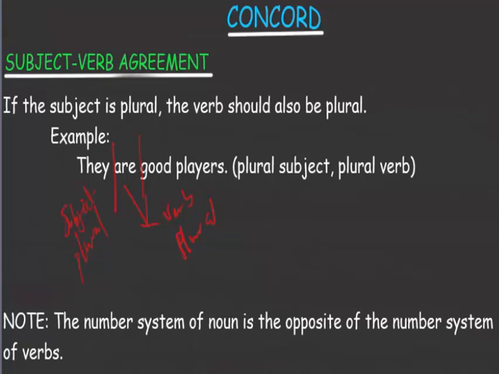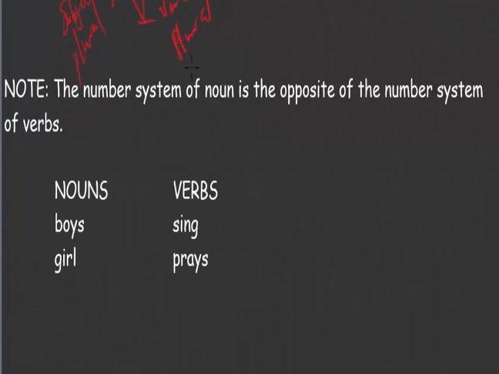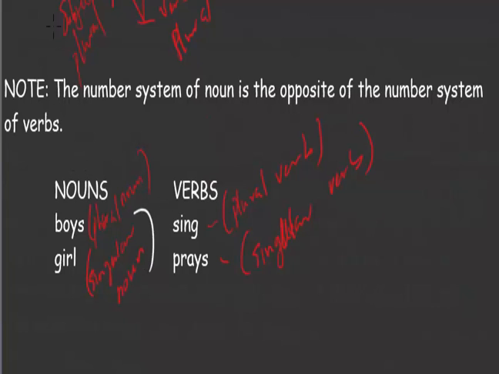If we have boys as plural noun, sing becomes plural verb, while praises is singular verb, and girl is a singular noun.